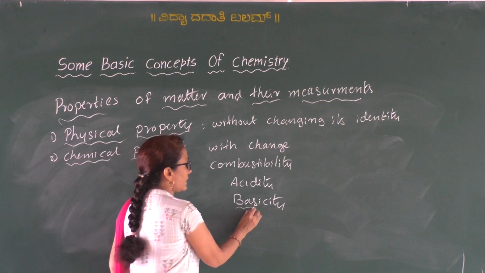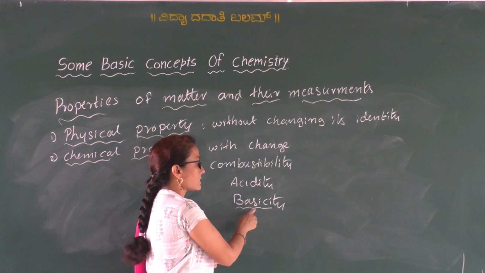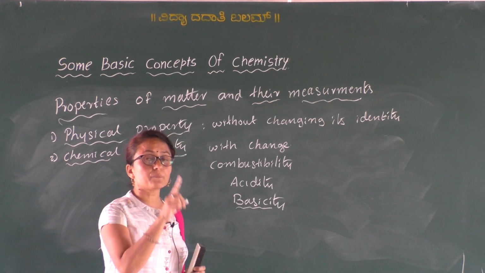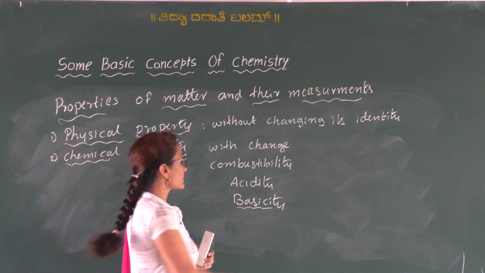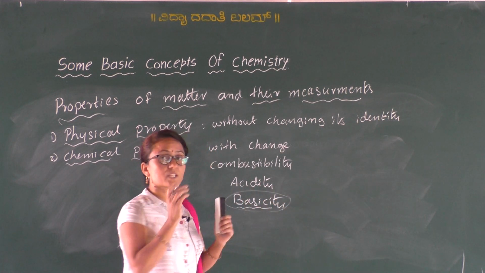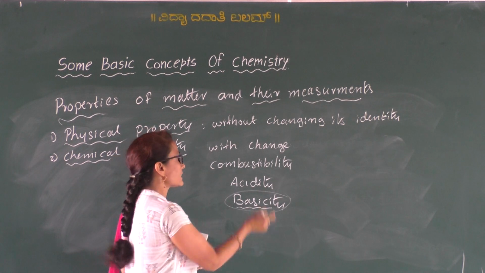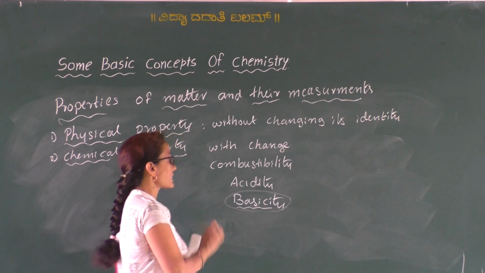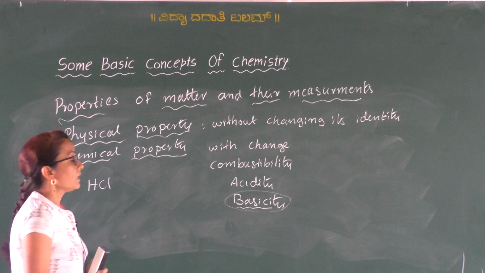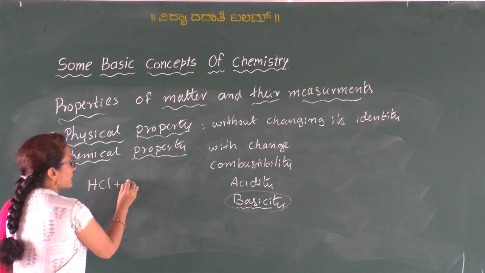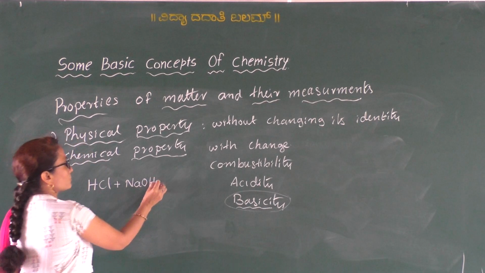The basicity is a property of an acid. That means how many bases are required to react with 1 mole of an acid to form salt and water is nothing but basicity. Therefore to check the basicity of an acid, we need to react an acid with a base. For example, if you have taken HCl, all of you know that HCl is an acid. So when that HCl is treated with a base, example sodium hydroxide, it forms what?